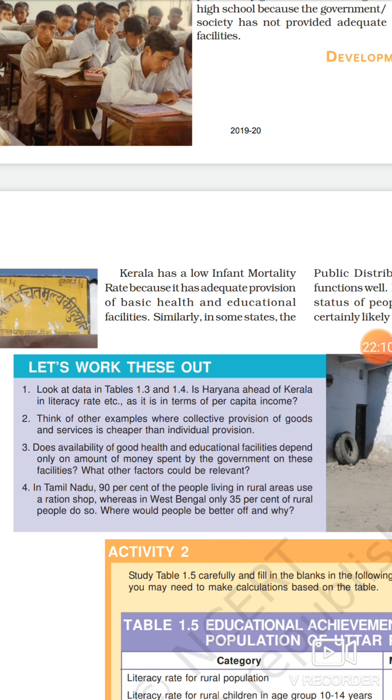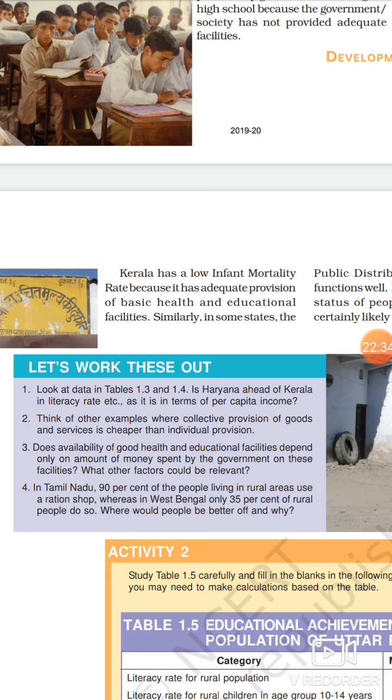Think of other examples where collective provision of goods and services is cheaper than individual provision. We are talking about provision. Provision means providing goods and services. So providing goods and services collectively is cheaper than individual provision.